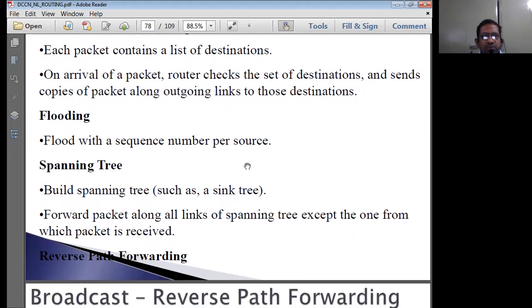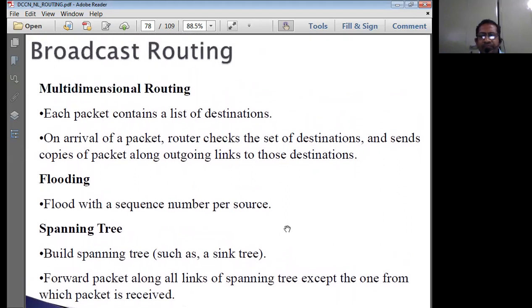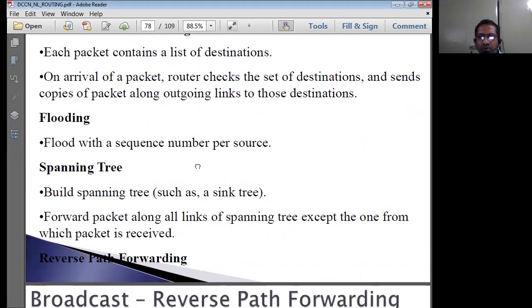Okay. The next one is flooding. Flood with the sequence number per source. That means every router, this is something like hop count, is going to send with a sequence number. That's called flooding, the hop count method. We can have one more method in flooding called selective flooding. So using these two methods, we can once again have the broadcasting kind of application.